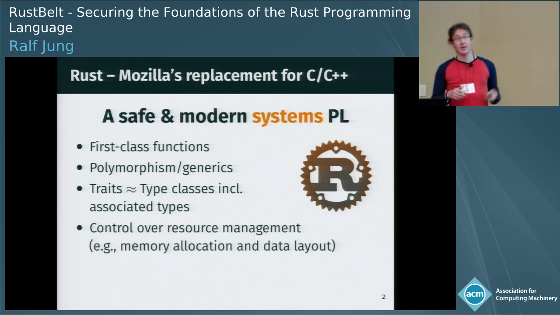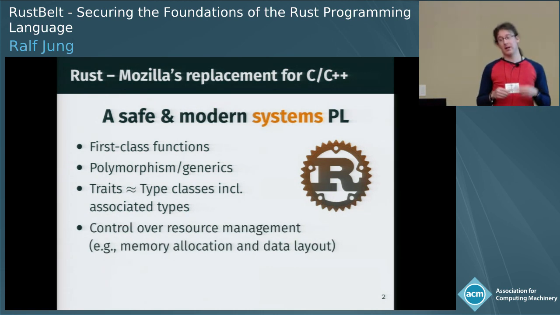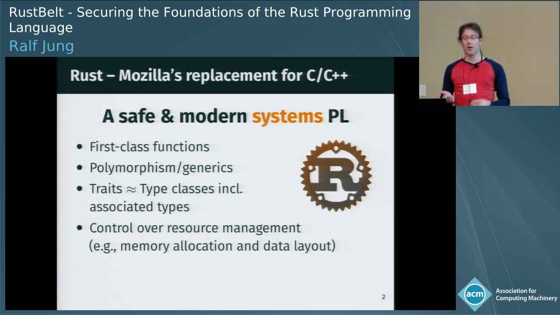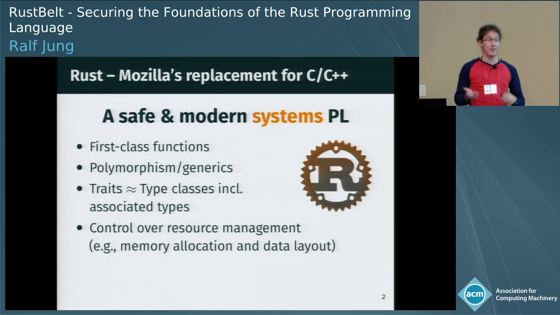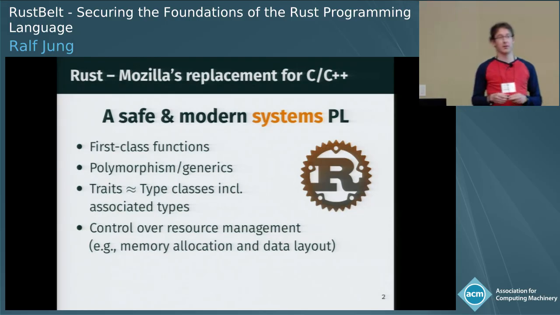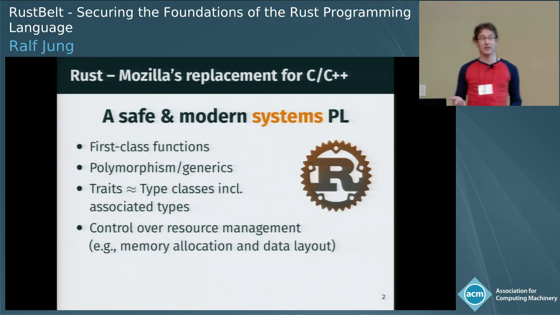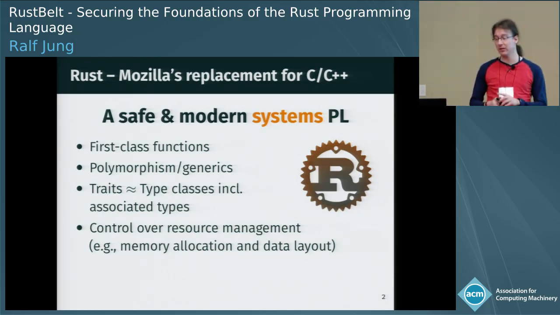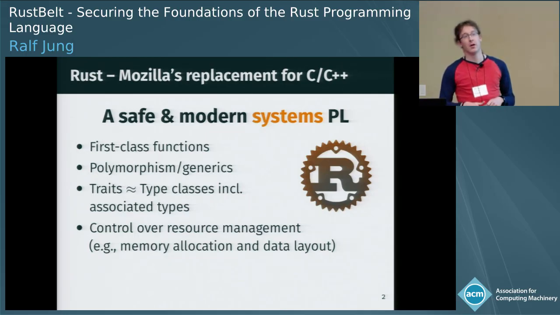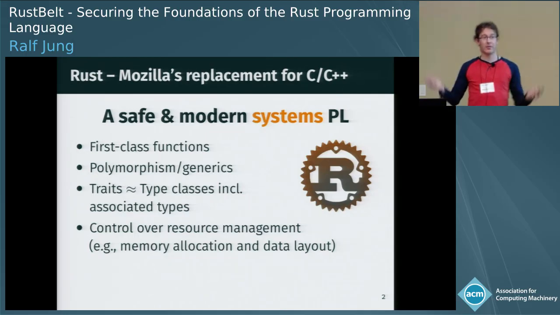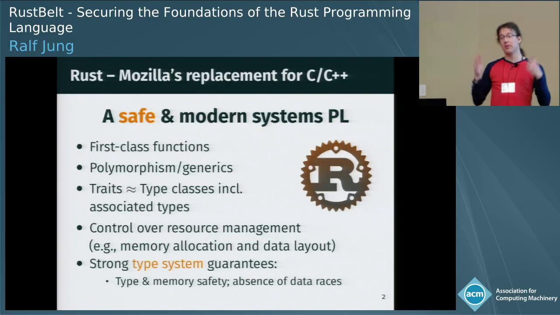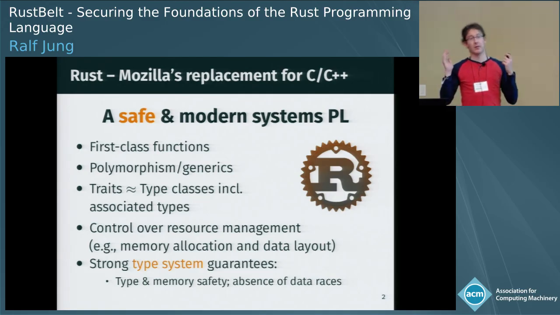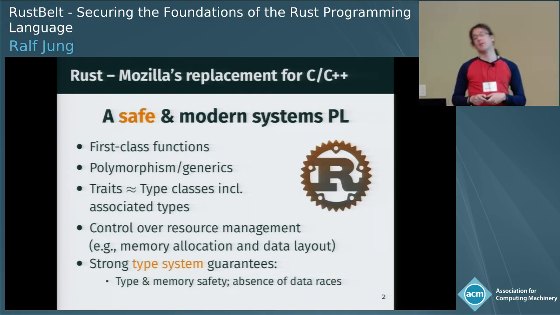At the same time, it's a low-level language as well, because it gives you control over resource management, in particular memory management. So in Rust, you have control over when memory is allocated and deallocated. There's no mandatory garbage collection. And you also have control over how data is laid out in memory, where there are pointer indirections, and things like that. And Rust ships all of this together in a package with a strong type system that guarantees, or is claimed to guarantee, memory safety as well as thread safety.